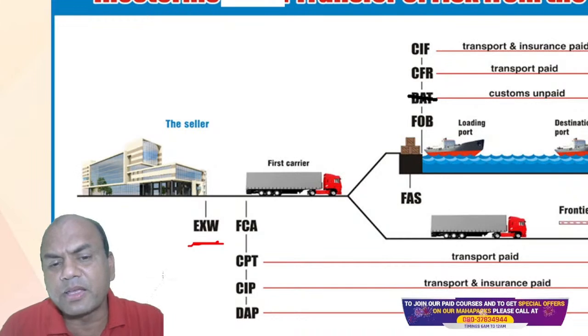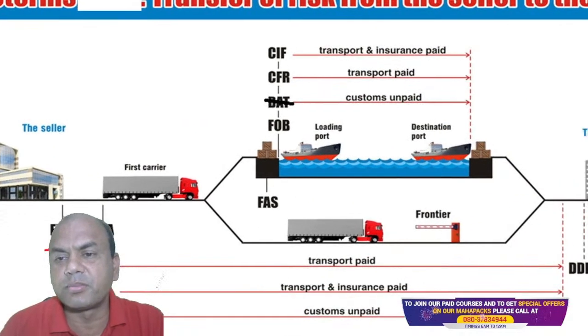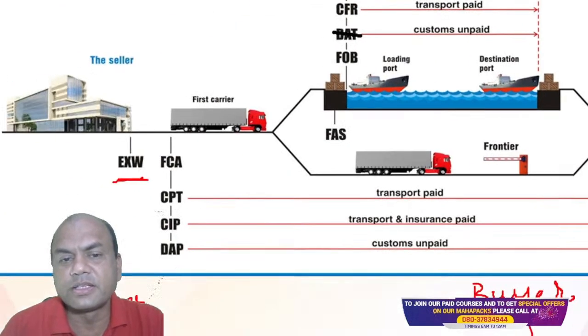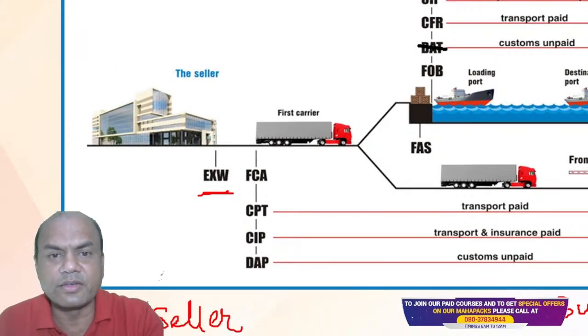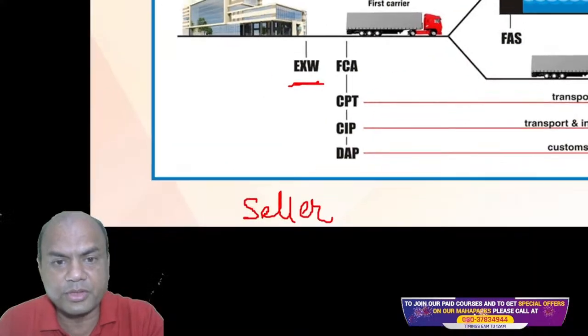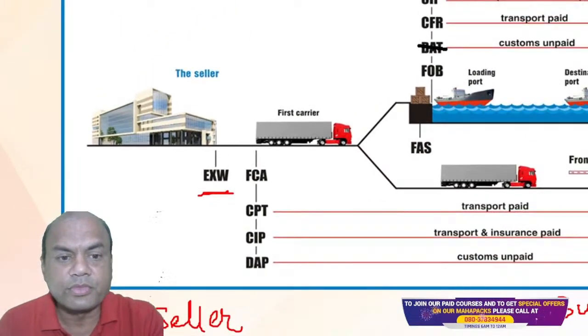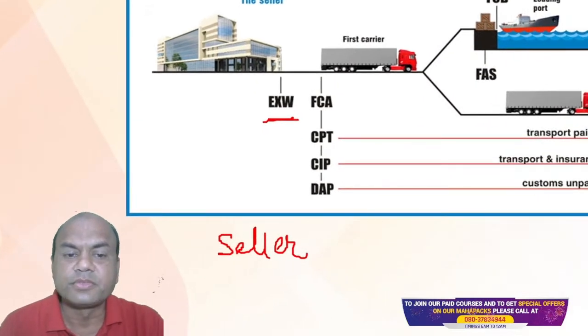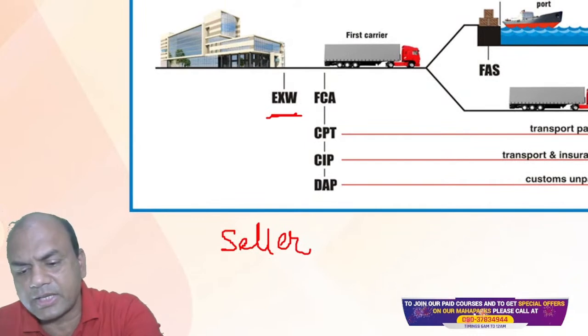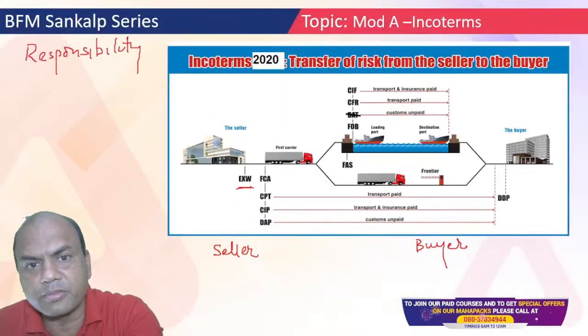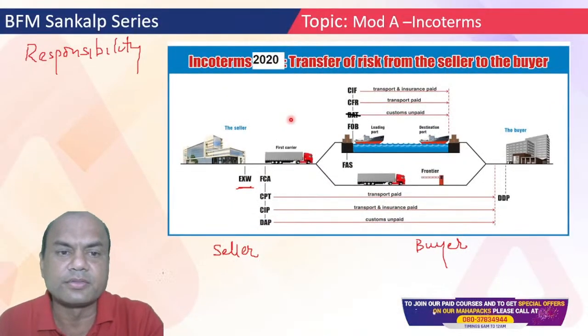Then comes a bit higher. Now the buyer is in, let's say, USA, and the seller is in, let's say, India. In that case, what will the buyer do? Let me make this smaller so that you understand.